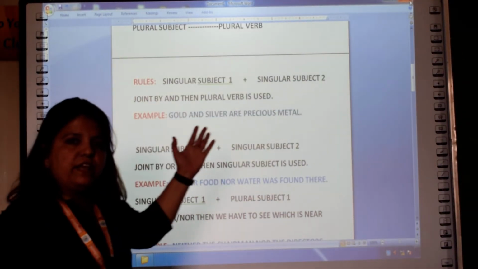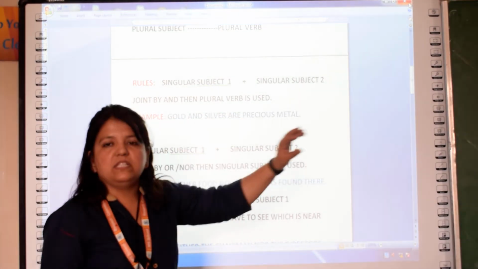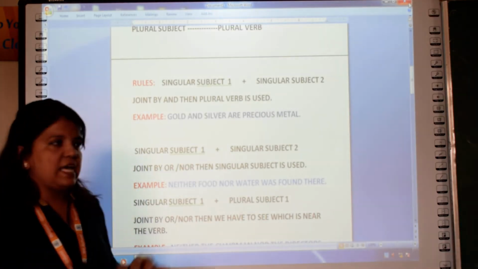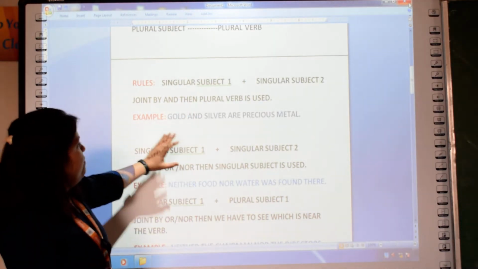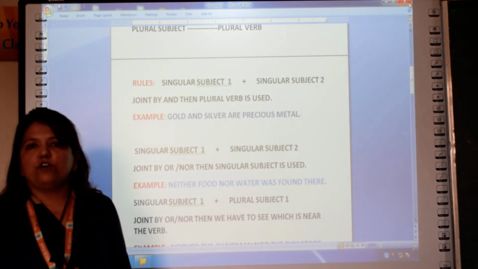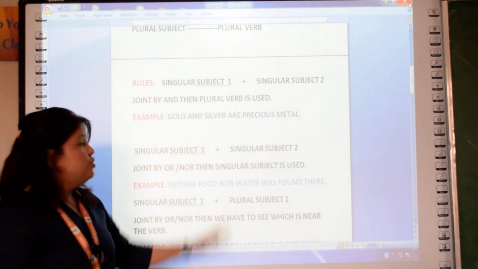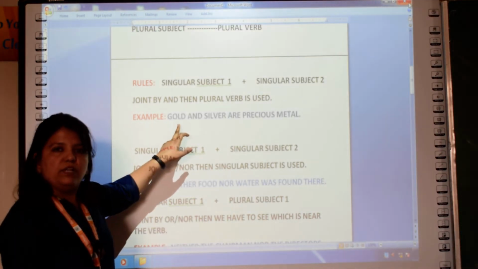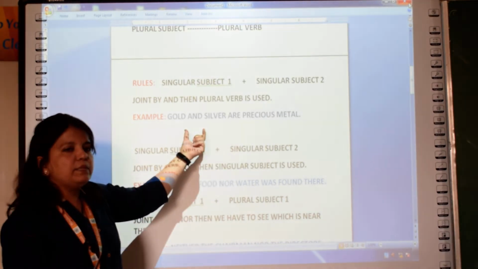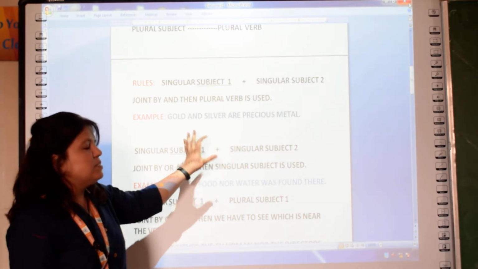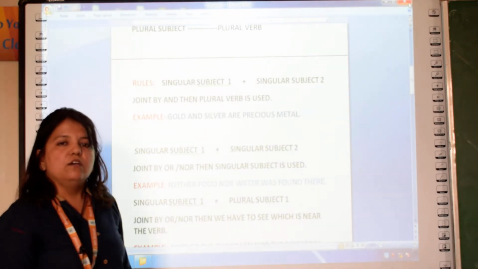Now a few rules are there. Like if a singular subject is there and another singular subject is also there, means in a sentence if two singular subjects are there and they are joined with the word and, then we have to use the plural form of the verb. For example, gold and silver are precious metals. So in this sentence you can look, gold is a singular subject and silver is also a singular subject, but we have joined them with the word and. So that's why we have used the word are, means we have used the plural form of the verb.